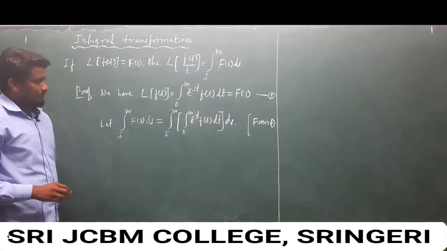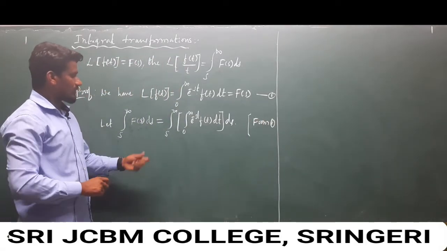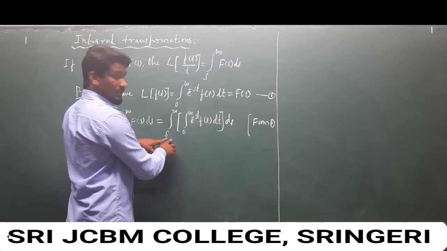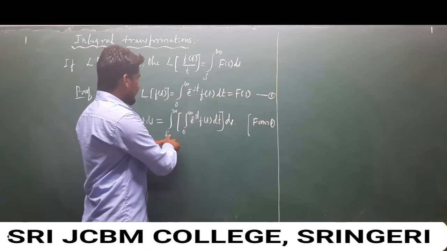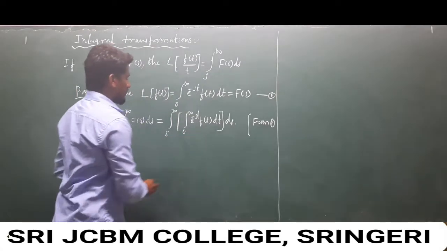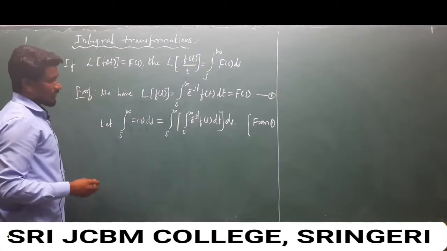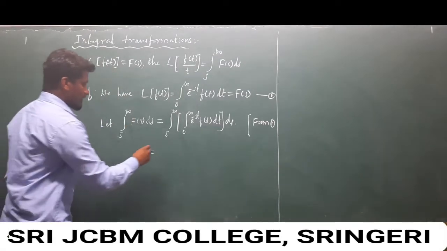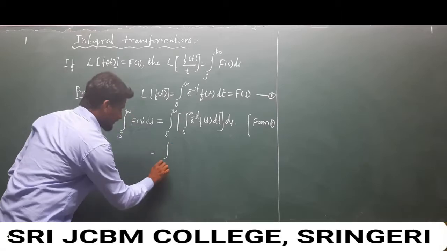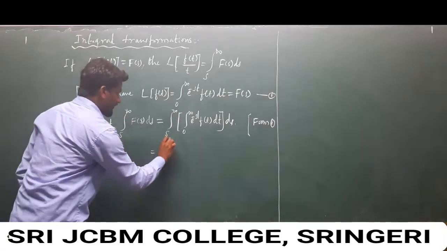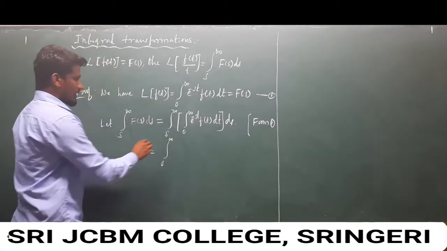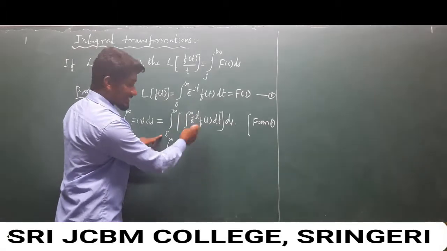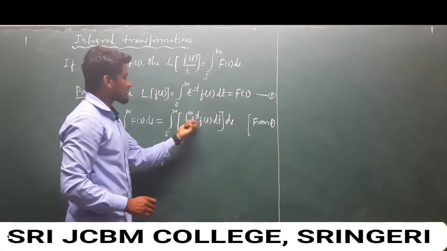By changing the order of integration, here we integrate with respect to s. So I rewrite the above condition. I will take integration 0 to infinity, because we are integrating with respect to s, which means we take the integral term inside and integrate the s terms.